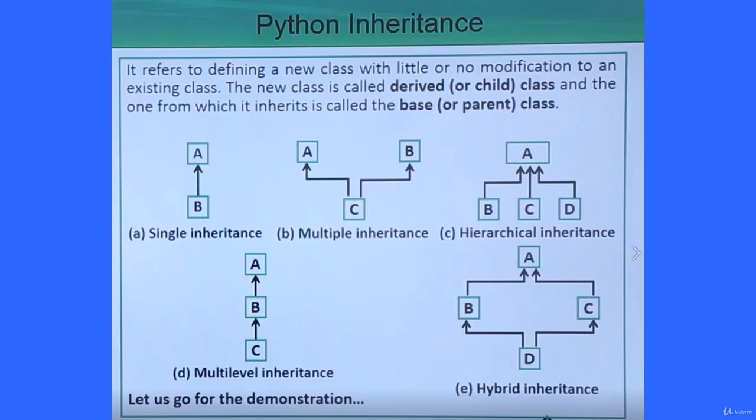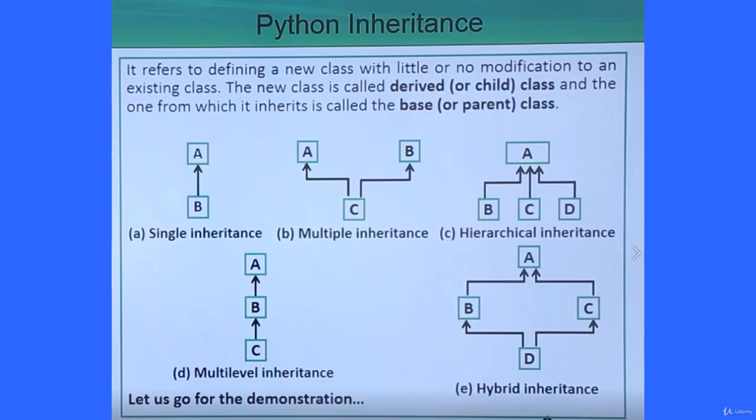This is hierarchical inheritance, with only one base class and multiple derived classes. Here I have shown 3 derived classes. It may be 2 also, it may be 5 also, it may be 7 also. Here we have multi-level inheritance. What is the meaning of multi-level inheritance? This is the base class, this is the derived class, and for this C, B is the base class and C is the derived class here.